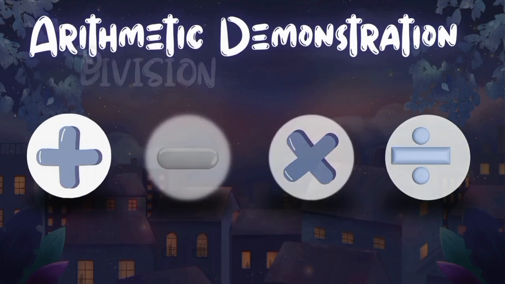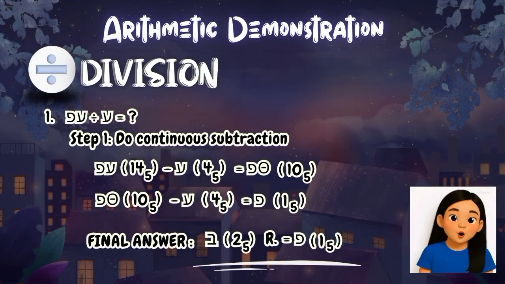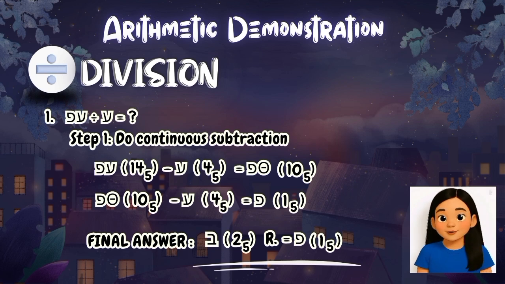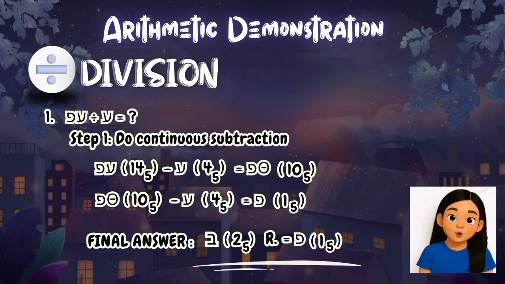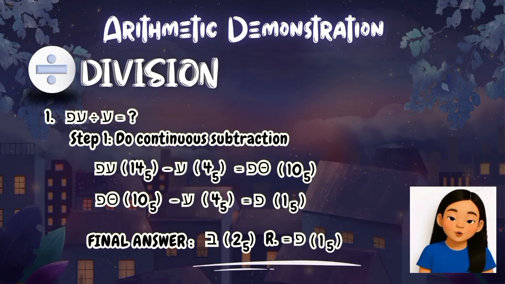Next is division. In our number system, we use a simple method called continuous subtraction to perform division. So, for example, to divide Lumo Sura or 14 by Sura, we start with Lumo Sura and keep subtracting Sura from it. First, we subtract Sura from Lumo Sura, which gives us Lumo Nava or 10. So, we do it a second time, subtracting Sura from Lumo Nava, which leaves us with 1.